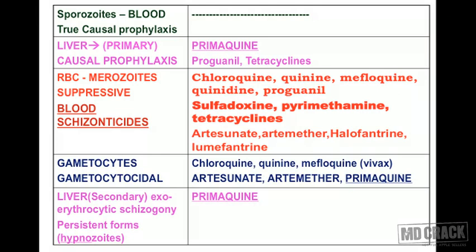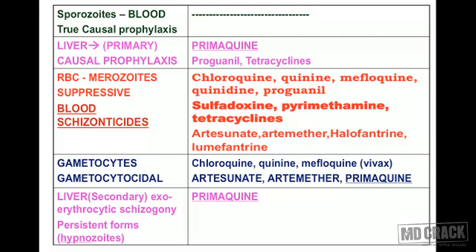So this is called secondary exoerythrocytic schizogony. Secondary because this is the second time they are coming to the liver. Exoerythrocytic, exo is outside the erythrocytes, that's red blood cells, means in the tissues. So this is the secondary exoerythrocytic schizogony happening in the liver, that's hypnozoites. And if you remember the life cycle, we stated this particular stage is absent in falciparum malaria. What's the relevance of this stage? These organisms are going to remain dormant and later they are going to multiply. So they are going to be responsible for relapse.